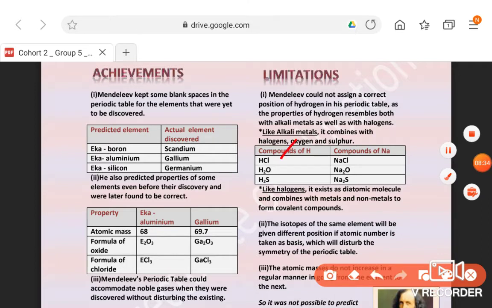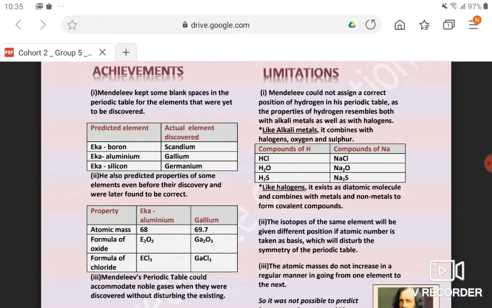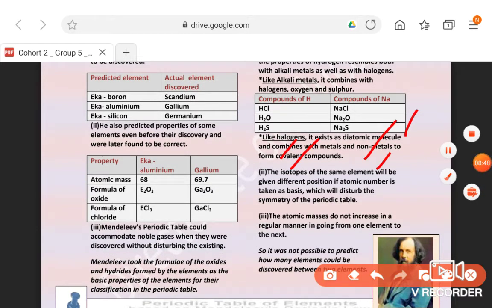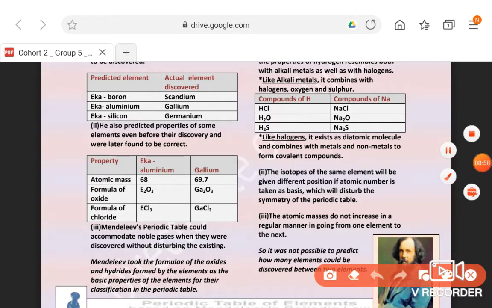See here, hydrogen forms HCl, similarly the metal sodium forms NaCl. So it has resemblance to alkali metals as well as non-metals. Like halogens, it also exists in diatomic form: chlorine exists as Cl2, hydrogen exists as H2. So it is also like halogens. So the position of hydrogen is not clear in Mendeleev's periodic table.